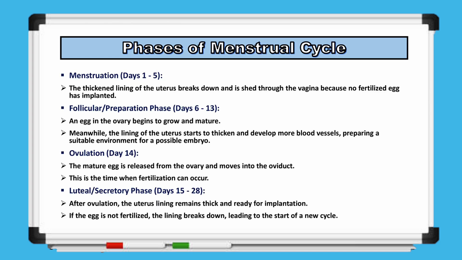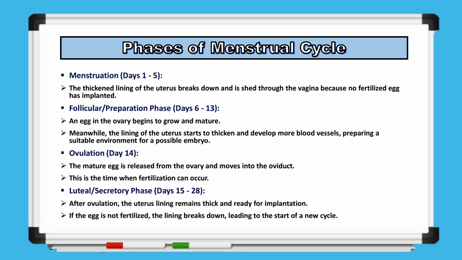Firstly, the menstrual cycle begins with menstruation, which lasts from day 1 to day 5. During this time, the thickened lining of the uterus breaks down and is expelled through the vagina because no fertilized egg has implanted. Following menstruation is the follicular or preparation phase, which occurs from day 6 to day 13. During this phase, an egg in the ovary begins to grow and mature. At the same time, the lining of the uterus thickens and develops additional blood vessels, preparing a suitable environment for a potential embryo. Around day 14, ovulation takes place. The fully mature egg is released from the ovary and enters the fallopian tube, which is the period when fertilization is most likely to occur.